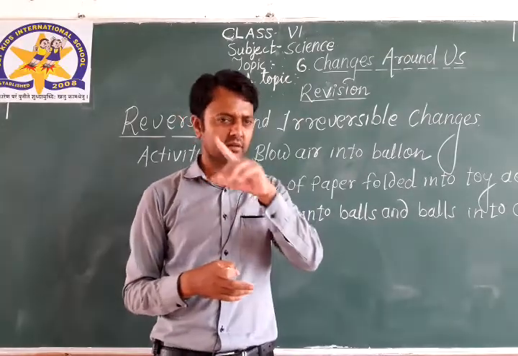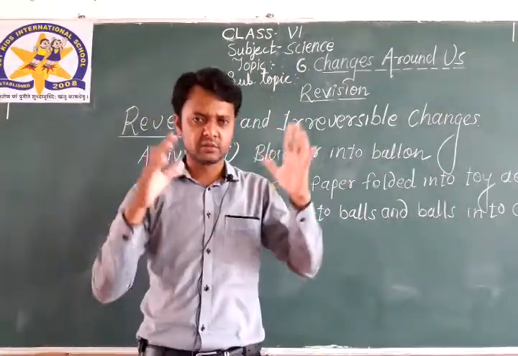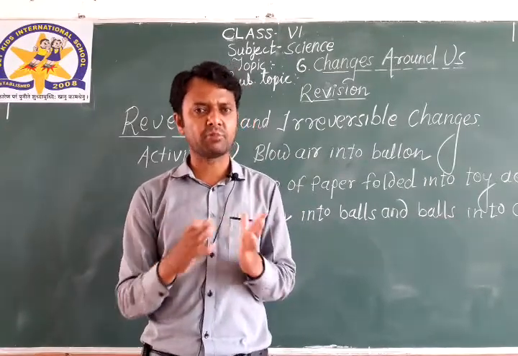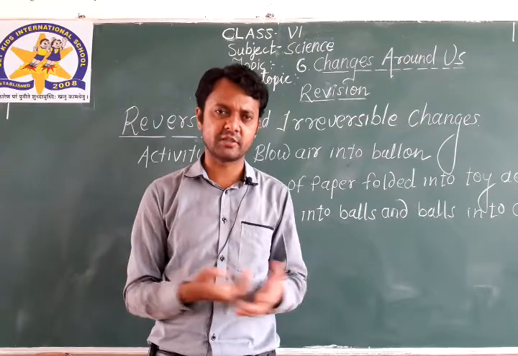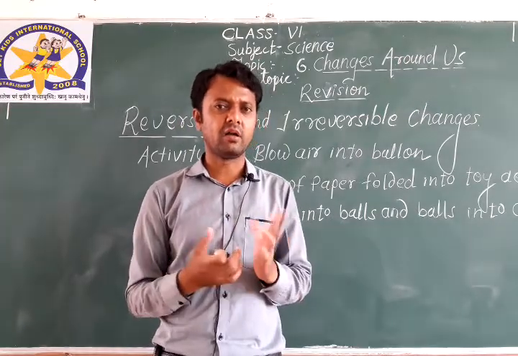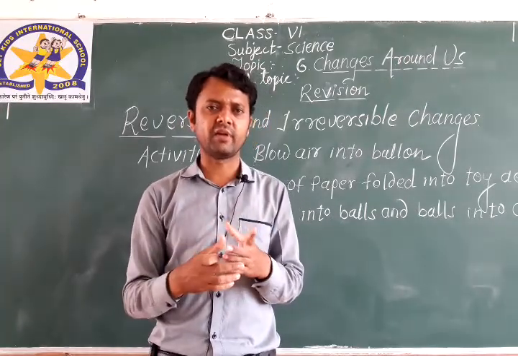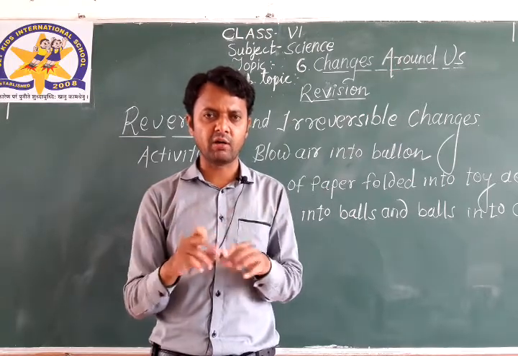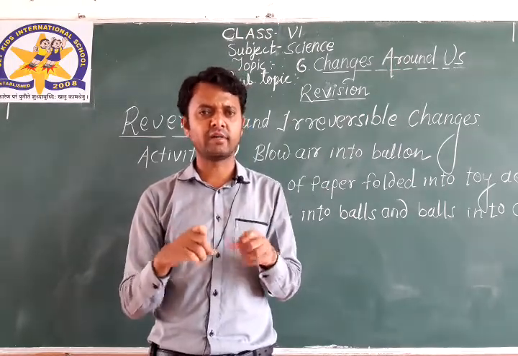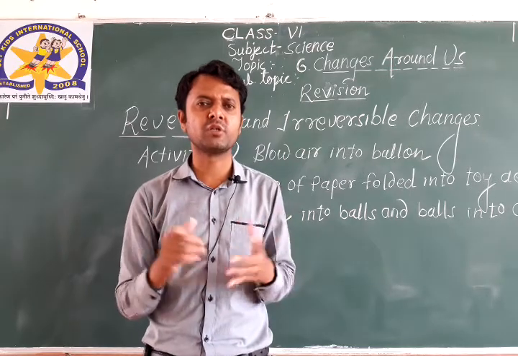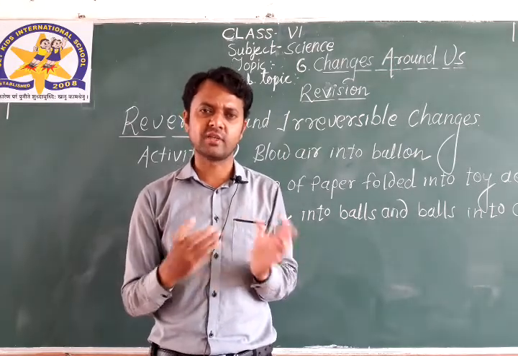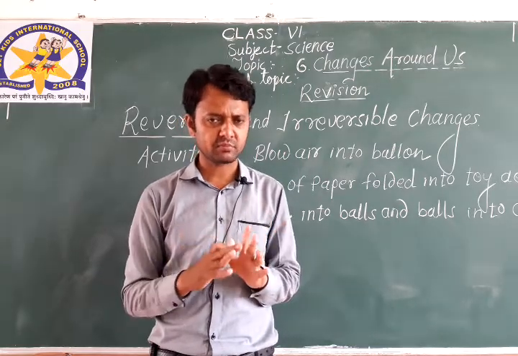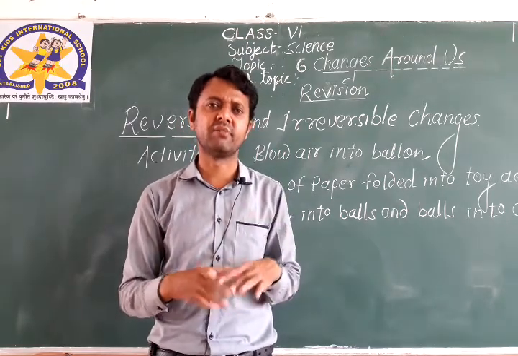In the first activity, the shape of the balloon is changed. In the second activity, the shape of the paper is also changed. In the third activity, from the dough we have made a ball shape, and from that ball we have rolled it to make a round shaped chapati. So obviously the shape is changed here also. Getting it? Now all these three activities we have to repeat.